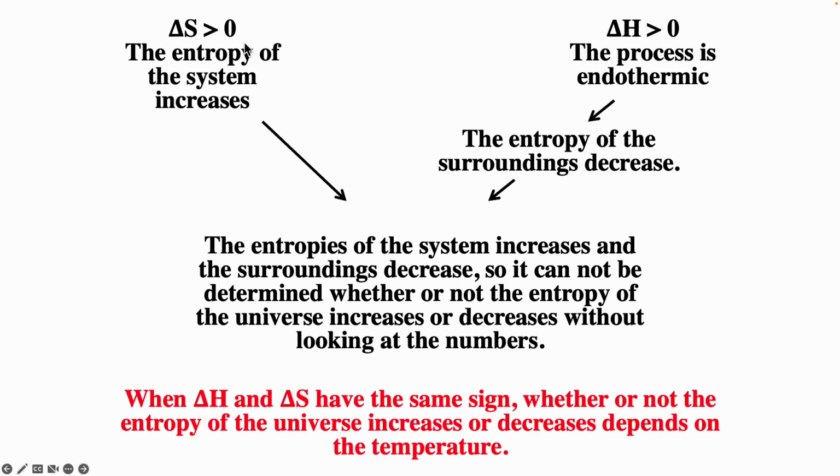If delta S of the system is positive and delta H is positive, that means you have an endothermic process, so the entropy of the surroundings would decrease. And so one is positive, one is negative. And so it's going to depend on temperature whether or not it's spontaneous or non-spontaneous.